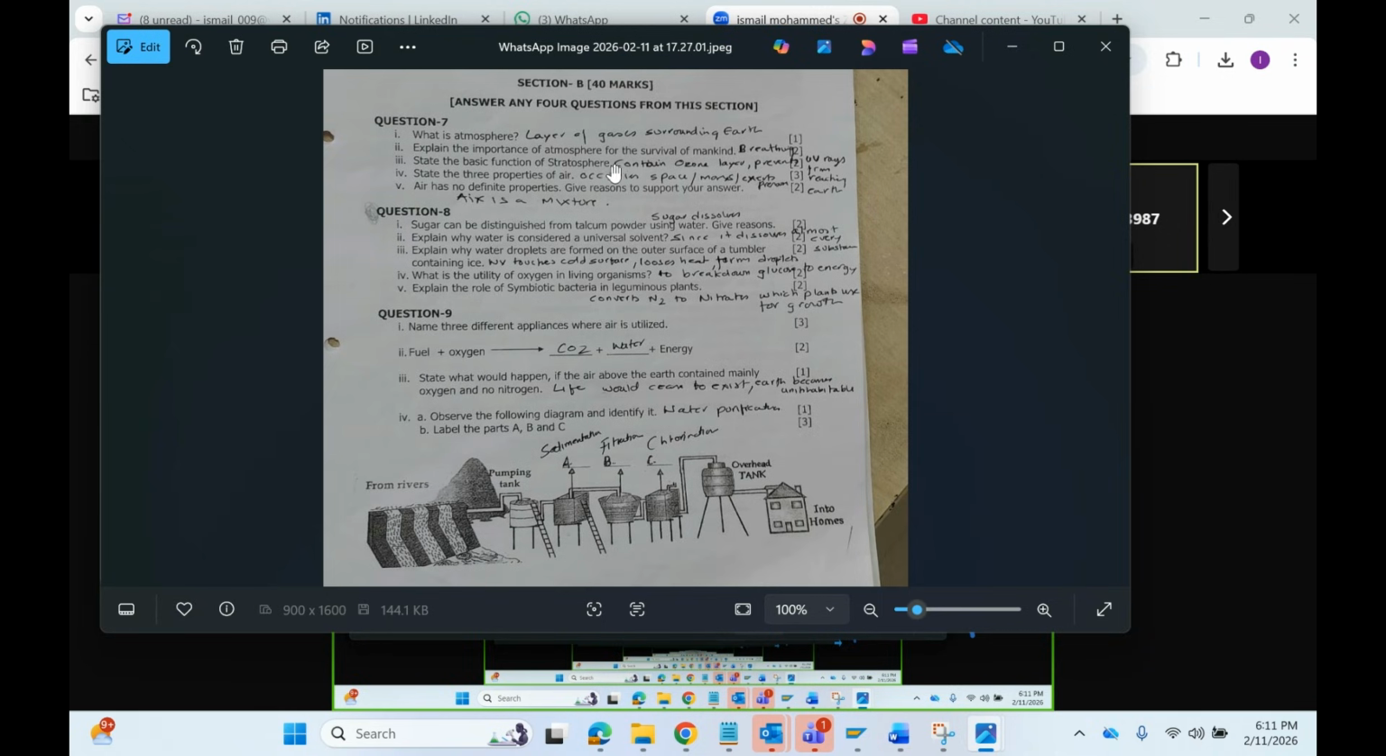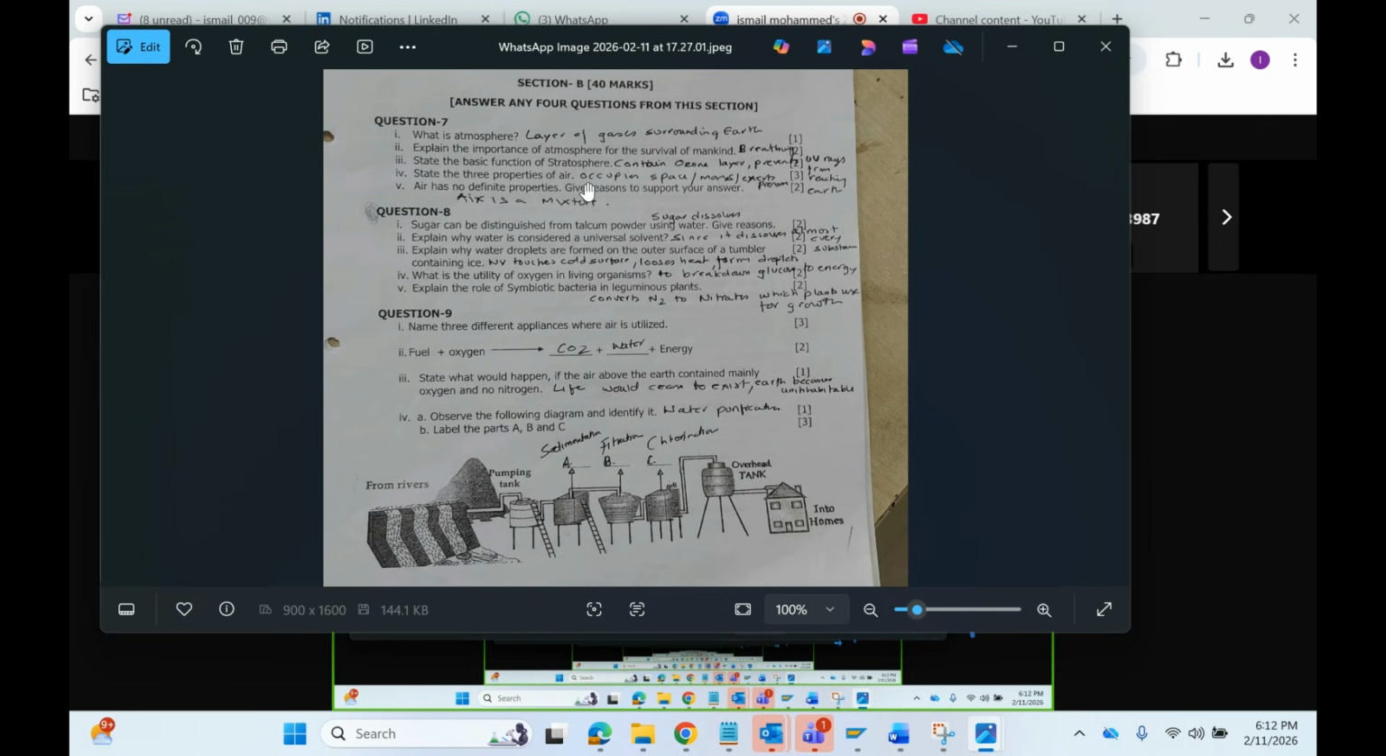Say the basic function of stratosphere. Anybody? It contains the ozone layer, and this ozone layer prevents the UV rays from reaching the earth. So that is the function of the stratosphere.